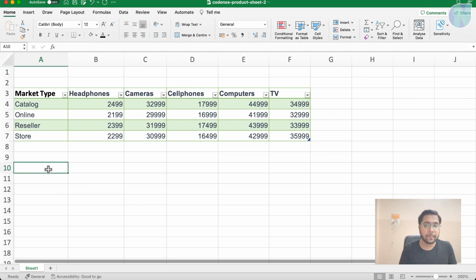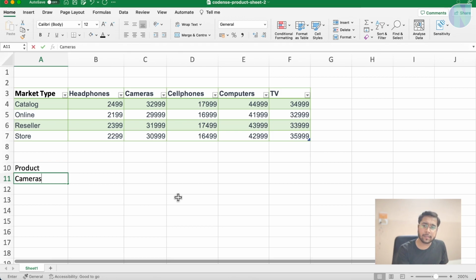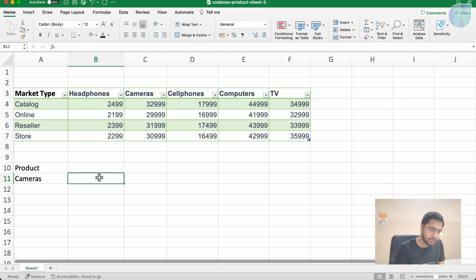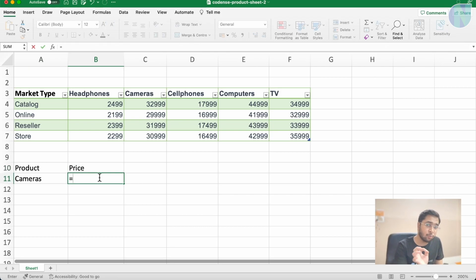Let's see how. Suppose first of all I need a key here, or some product sales. So I need a product, I can say suppose cameras. Now I want to check the cameras' prices in the online store. So how can I do that? Here I will say this is a price column, and I will say equals to. Every formula starts with equals to, and we say HLOOKUP.